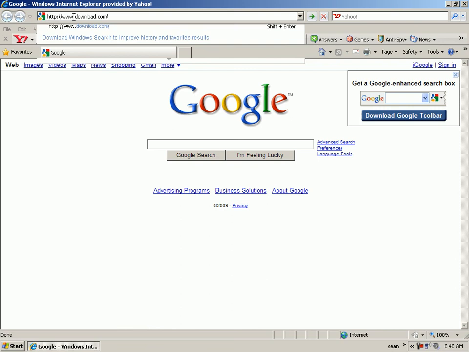Okay, so download now. It's going to say Ots Turntables free. So download now. You can run, save, or cancel it. If you want to run it directly to install it, you click on that. Or if you want to save it and then run it, you save it to your desktop or anywhere you want. Go to that, double click it, run or don't run. I don't know why you wouldn't want to run it if you downloaded it. So run it. After you install it, it'll automatically come up, or if you don't want it to come up, that's fine. Okay, so then after it's installed, you're done.